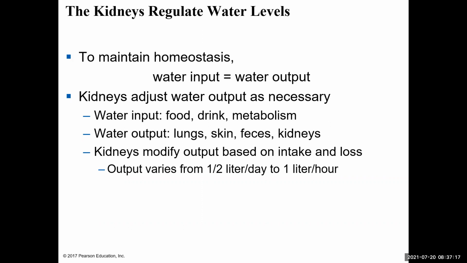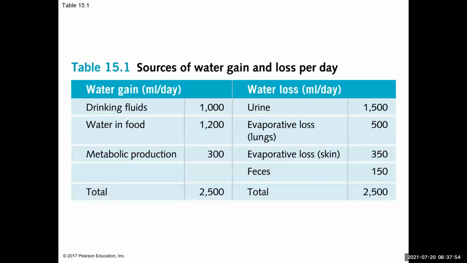Now, ways we can lose water are from our lungs, so water vapor, sweating from our skin, feces, so when we defecate, we can lose water, and then through our kidneys. And we're going to talk about how the kidneys will modify that output. That output is based on how much water we're taking in and how much water we're losing on a regular basis. Our output from the kidneys can vary anywhere from half a liter per day to about a liter per hour, depending on how much water you're bringing in versus how much water you're losing in other sources.